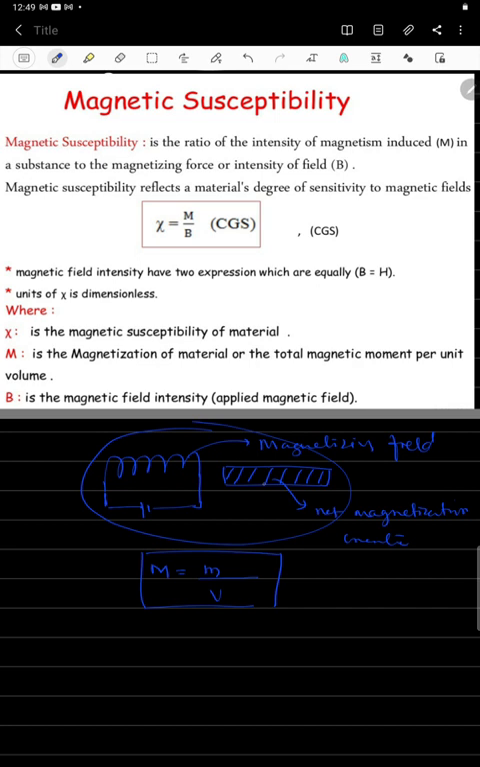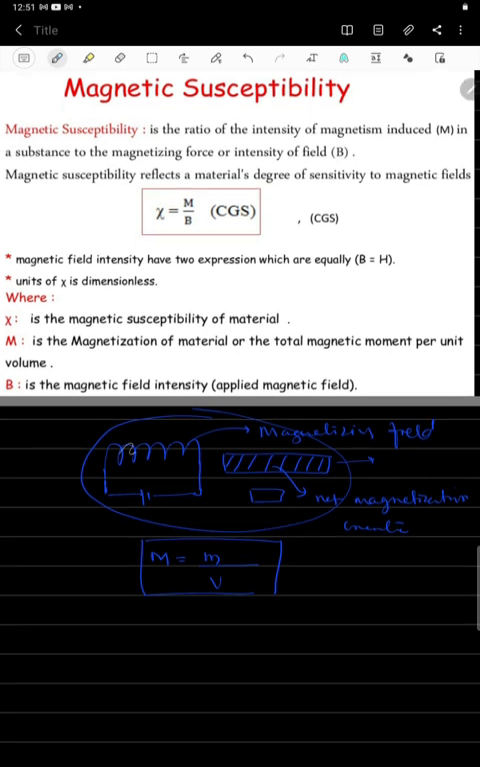Every material has a different susceptibility. It means if you are taking iron, it has a different susceptibility, and if you are taking copper, it has a different susceptibility, and if you are taking any other materials, wood, or glass, every different material has a different susceptibility. For example, here I will put one magnetic material.